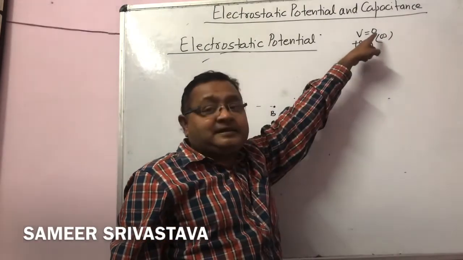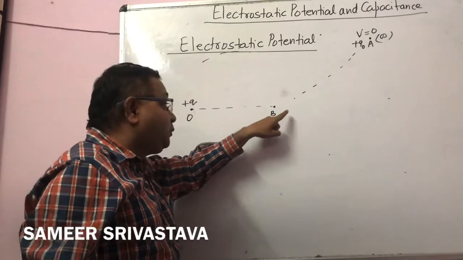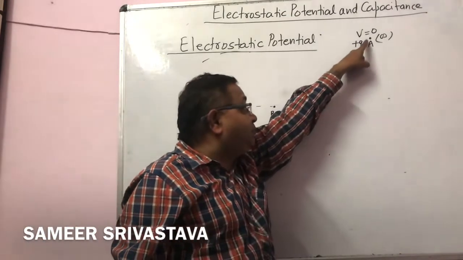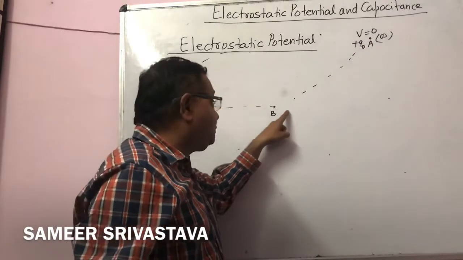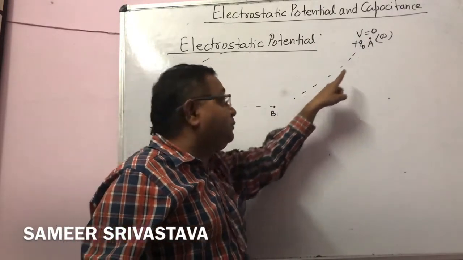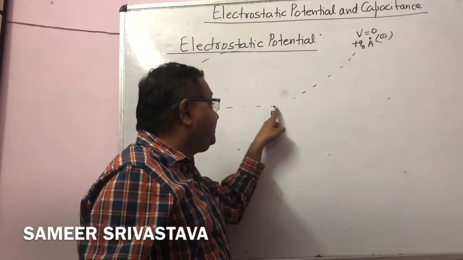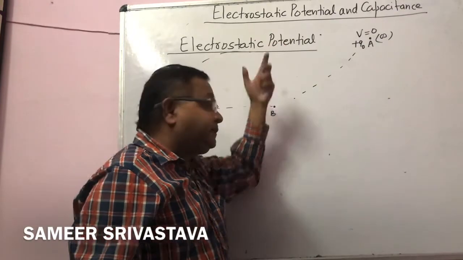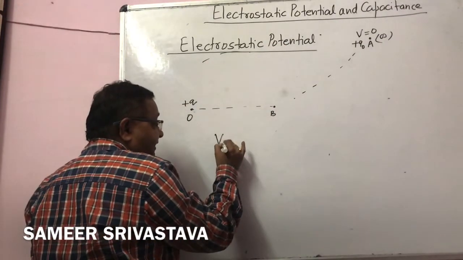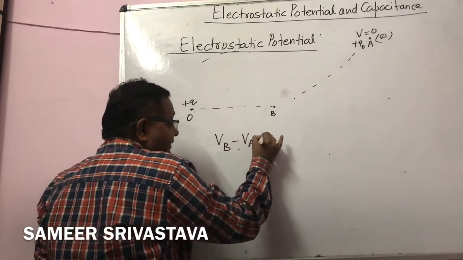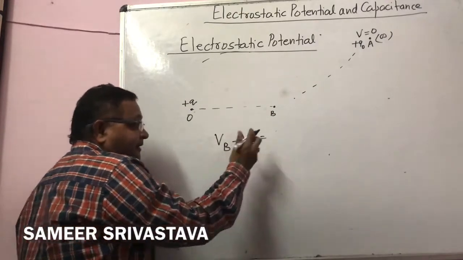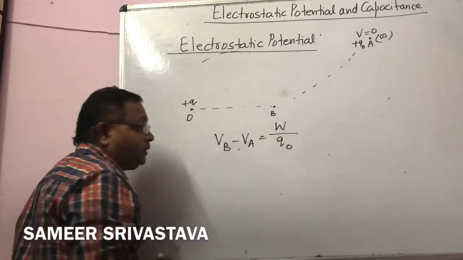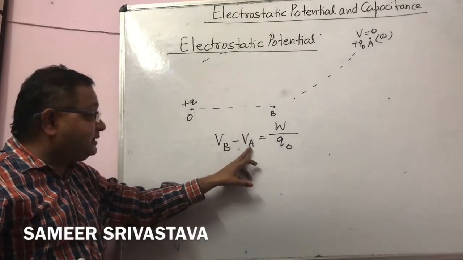When we move a test charge from infinity to any point, the work done in moving the test charge from infinity to that point is called electrostatic potential. Which means if I am going to write the potential difference, what will I write here? VB minus VA equal to WAB upon Q naught, or W upon Q naught. Now where is point A?